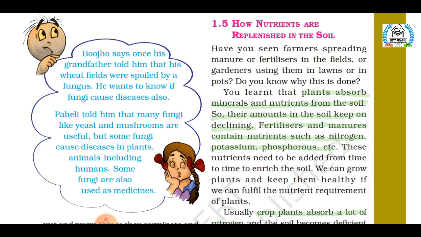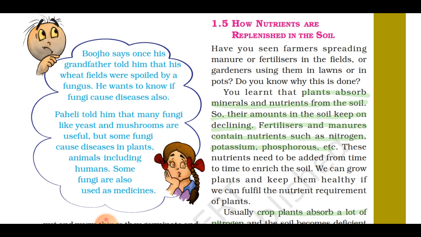But rhizobium cannot make its own food. So it lives in the roots of gram, peas, moong, beans and other legumes and provides them with nitrogen. And this is how both the bacteria and the plants provide each other food and shelter, showing a close association of symbiotic relationship.